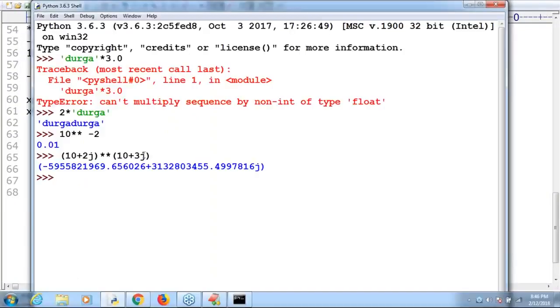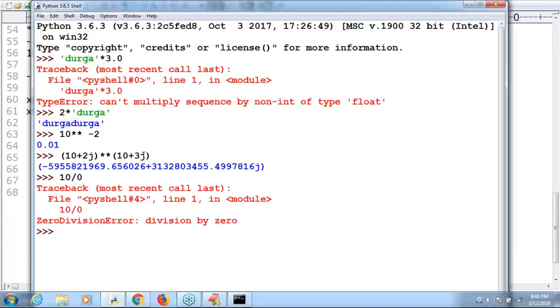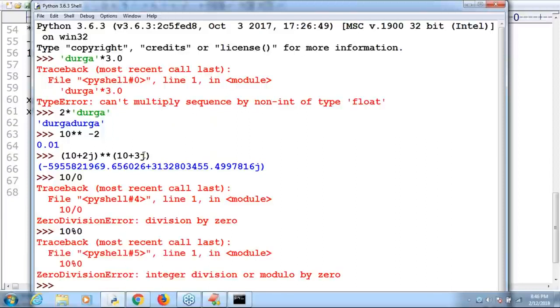Okay, sir, just have a look once. 10 by 0, what answer are we getting, sir? ZeroDivisionError, correct or not? 10 modulo 0, sir. First divide 10 by 0, and then what is the remainder? First divide 10 by 0 means ZeroDivisionError, which you are going to get by default, sir.